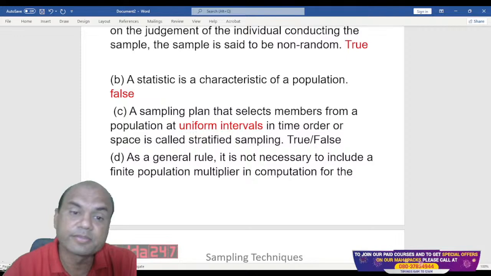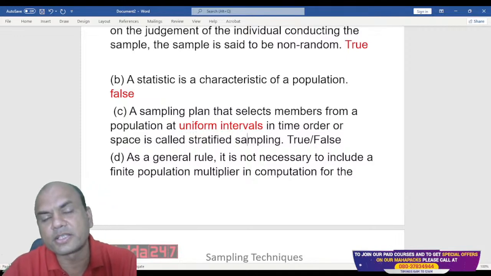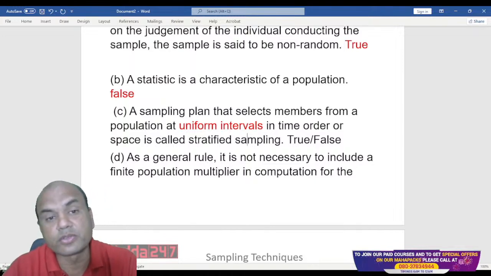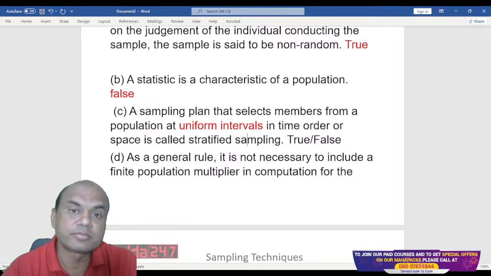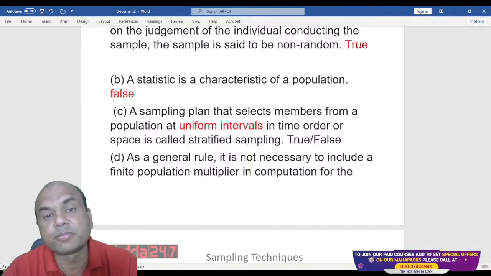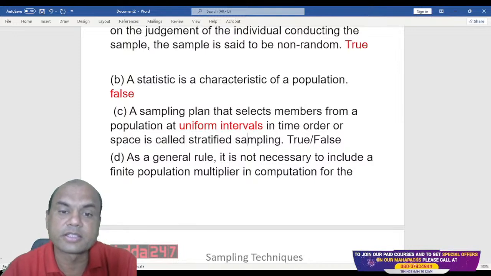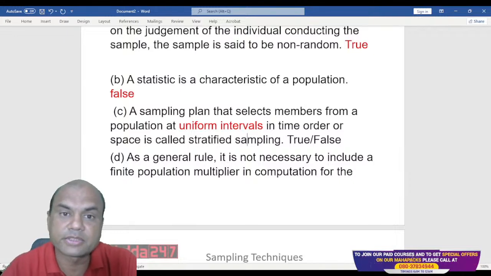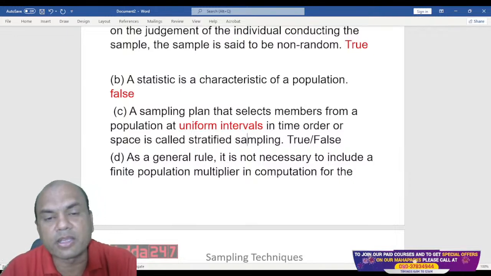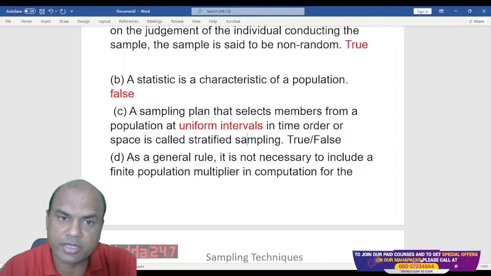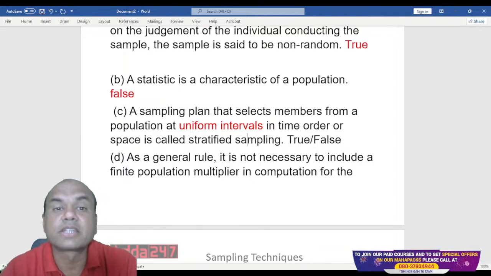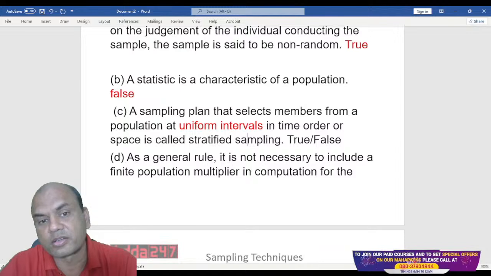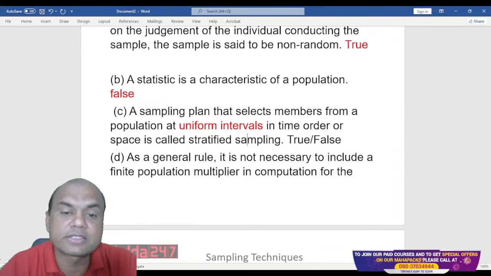Firstly, what are the types of sampling? Probability sampling. There are 4 types of probability sampling. What are those? One is simple random. Second one is systematic. Third one is stratified. And fourth one is cluster. Got it? So here, is stratified the right answer or not?